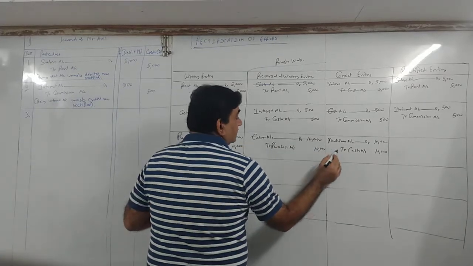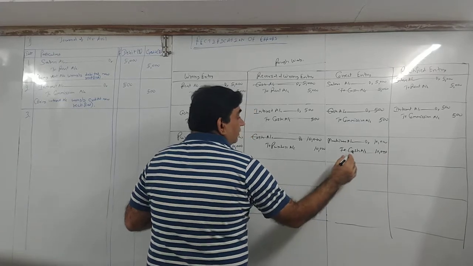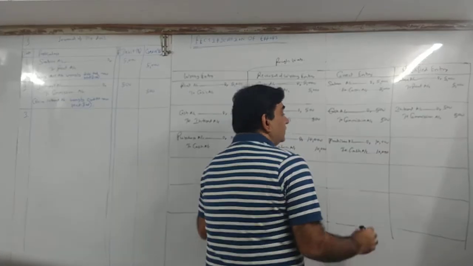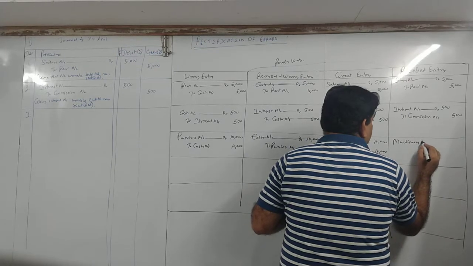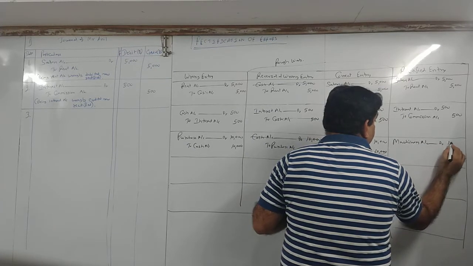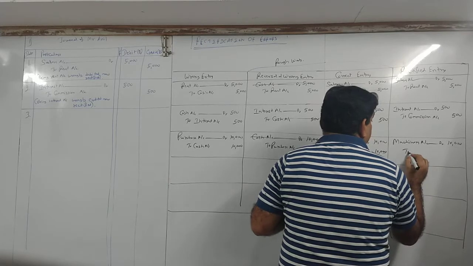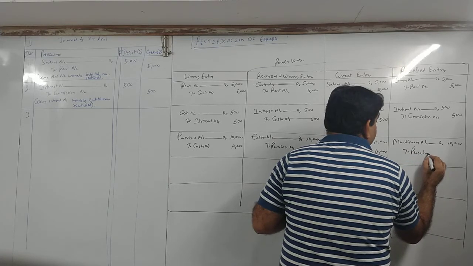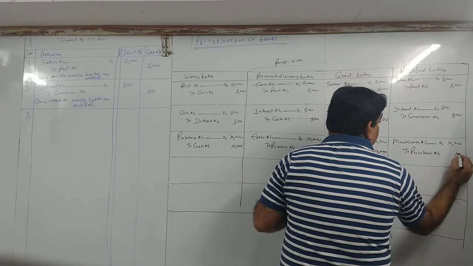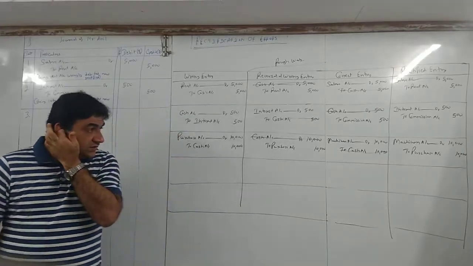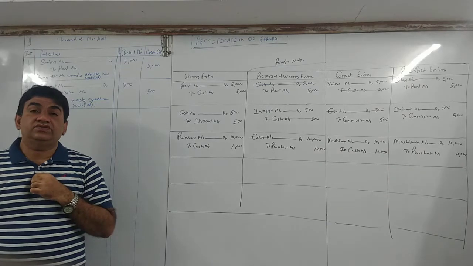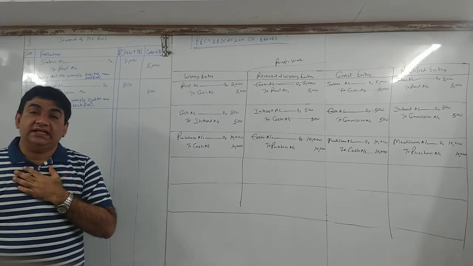Cash debit 10,000, cash credit 10,000. What remains is machinery to purchase. So machinery account I should have debited. Purchase was by mistake debited, now I will credit. So my rectified entry becomes machinery debit 10,000 to purchase 10,000.